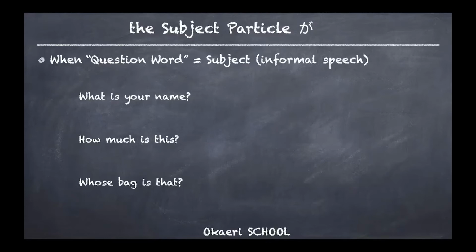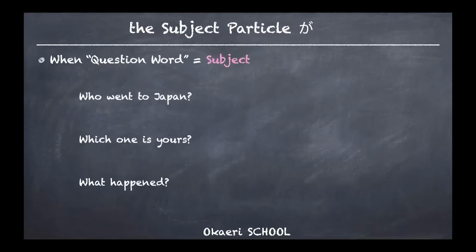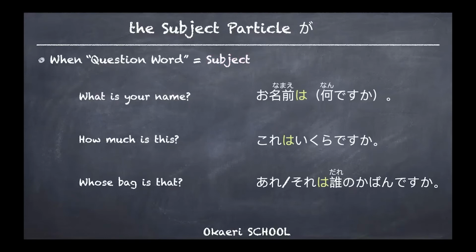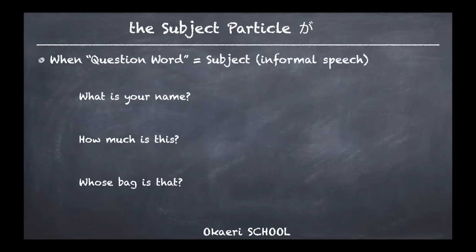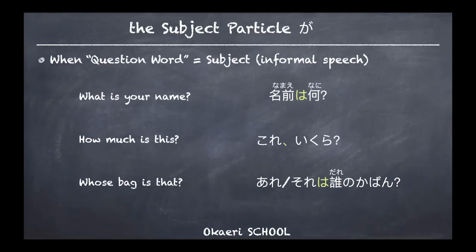Right, now I remember. As an intermediate class, I have added informal speech as well, so you can get used to those short forms. Right, what's your name? あれ or それは誰のカバン? Just to refresh your informal speech knowledge so that you can distinguish.